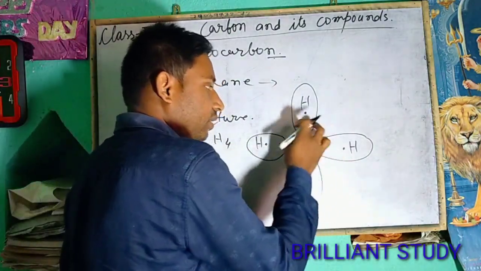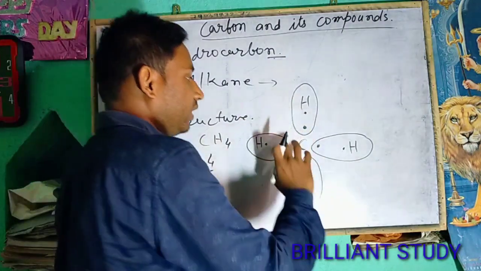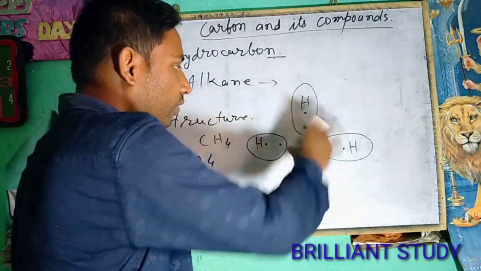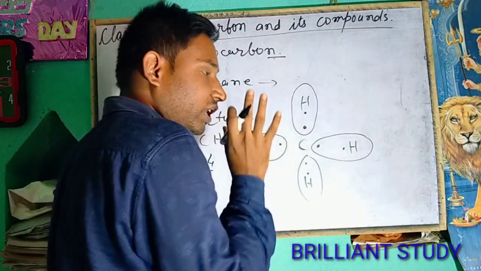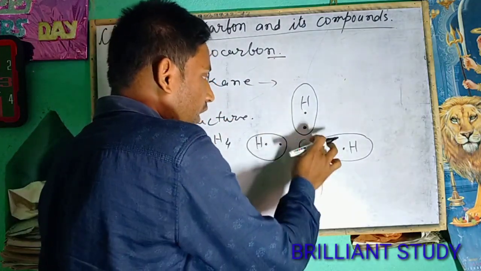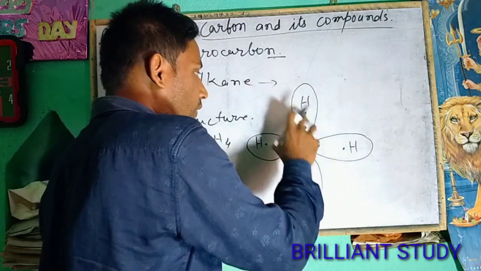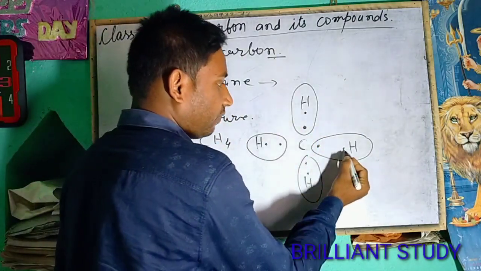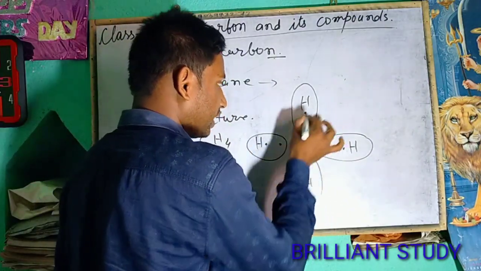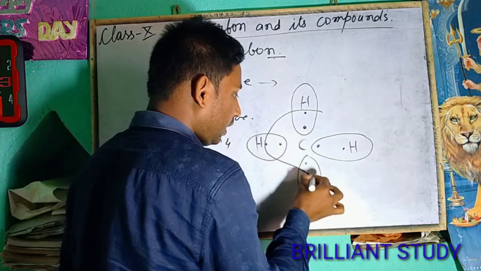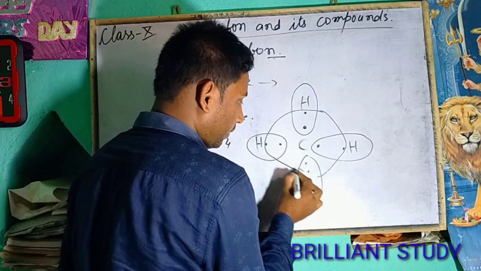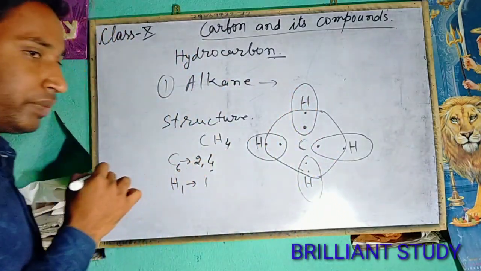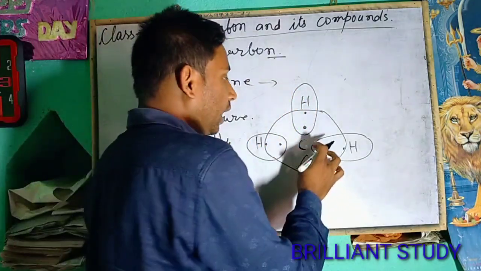So the carbon atom has 4 electrons and it will share its electrons with the electrons of hydrogen. So we will count the number of electrons. First of all, there are 4 electrons of the carbon atom, and 5, 6, 7, 8, and in this way it will form its octet.